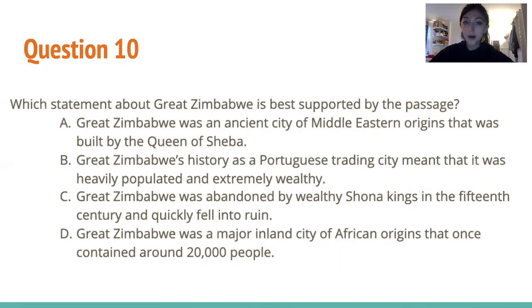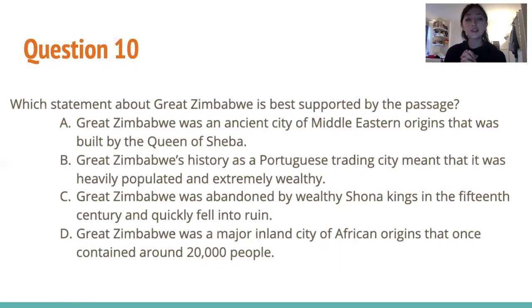Choice C, Great Zimbabwe was abandoned by wealthy Shona kings in the 15th century and quickly fell into ruin. So we never talked about how it was abandoned. Even in the last paragraph, it says, another mystery remains. Why was the settlement at Great Zimbabwe abandoned? So we have no idea, so we can't conclude that because it's not supported in the passage.